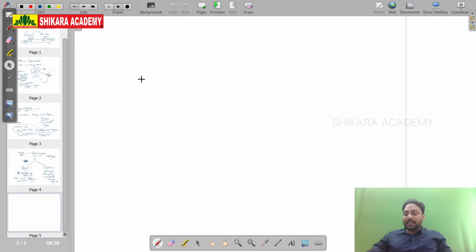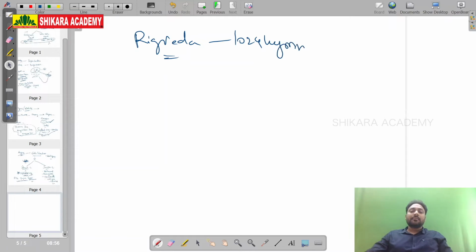What does this Rigveda say? Very important part. Rigveda has a total of 1024 hymns.